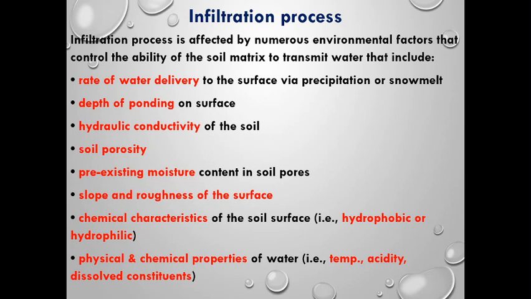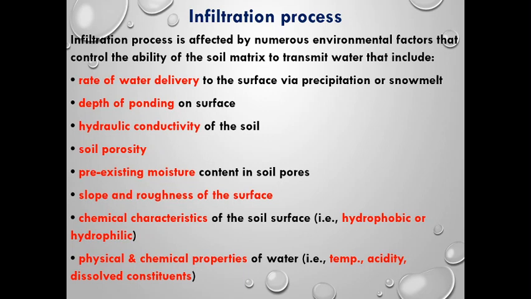The infiltration process is affected by numerous environmental factors that control the ability of the soil matrix to transmit the water. Those include the rate of water delivery, which means how much it is raining or how much snow water is supplied when the snow melts. Next, depth of ponding on the surface, which means how deep the water will stand on the surface of the soil.